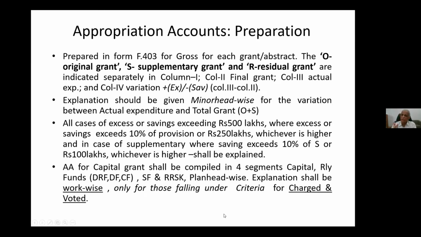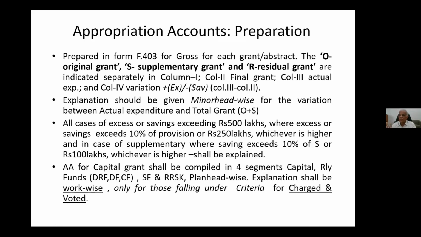So always you remember, for voted and charged, we have to keep everything in mind. But only thing is, for those works falling under criteria, this you keep it in mind. वो criteria पे है, only that work only the executive has to pick up, and then for that explanation he has to give.